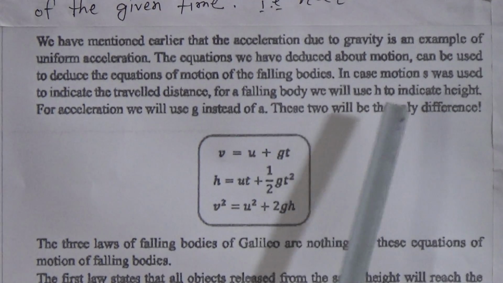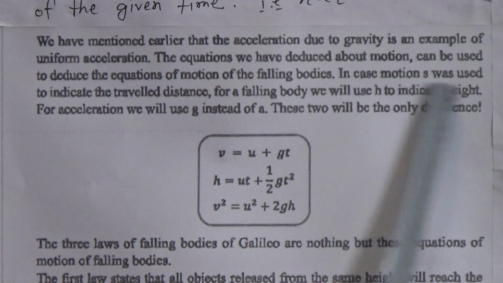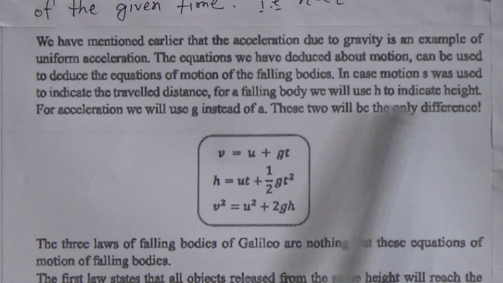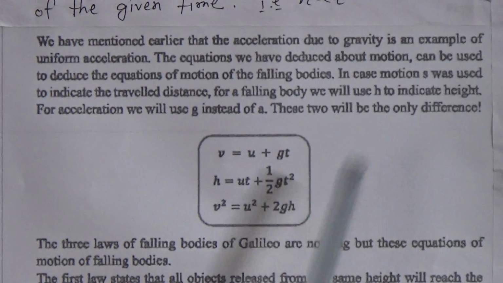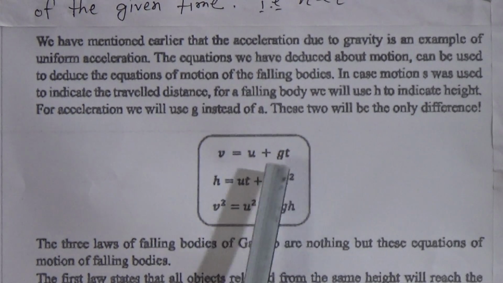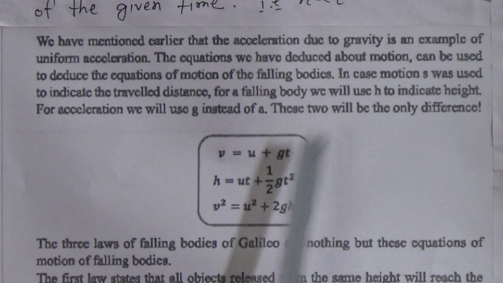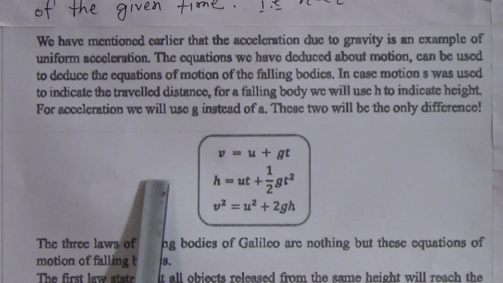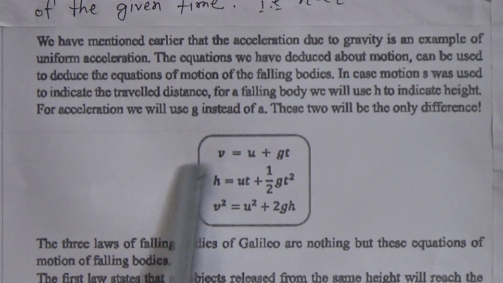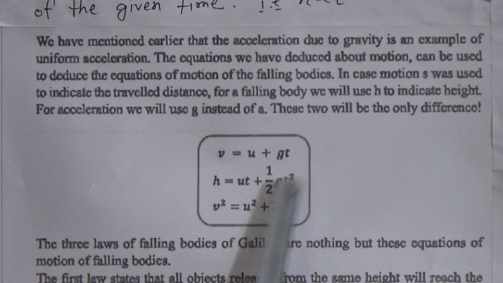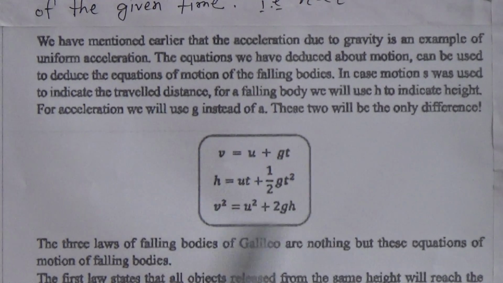I am repeating, in case of motion, S was used to indicate the travel distance, and for a freely falling body we will indicate h. For acceleration we used a, and for a freely falling body we use g. This is the difference.